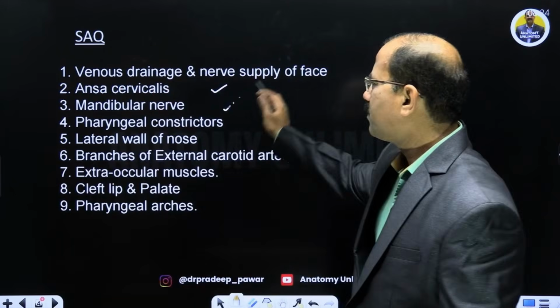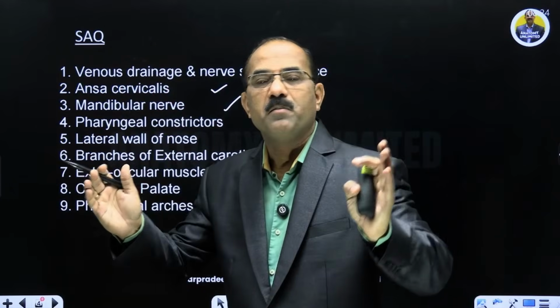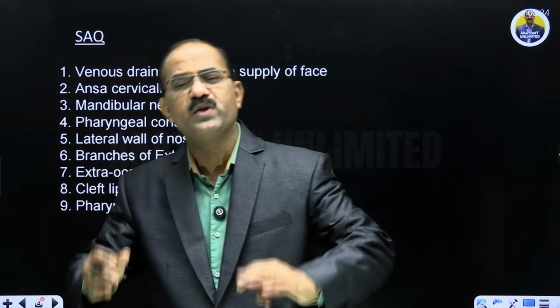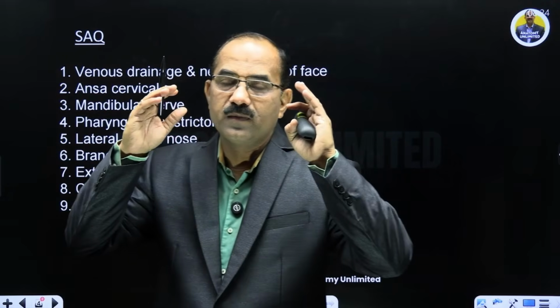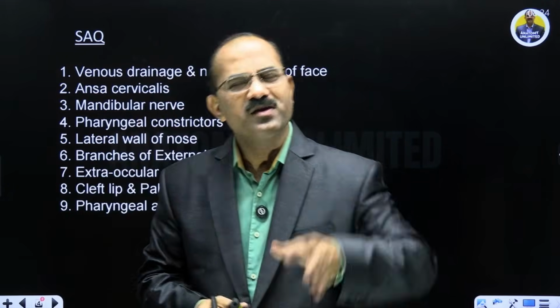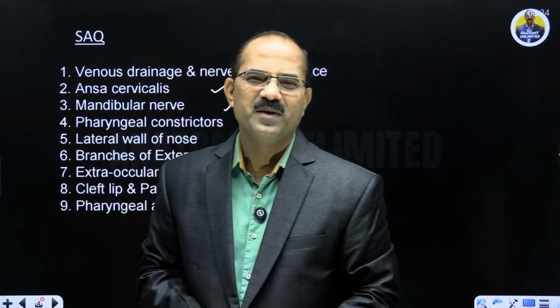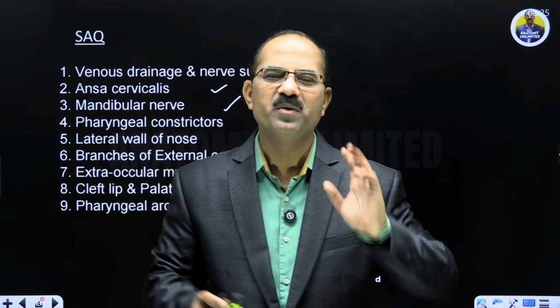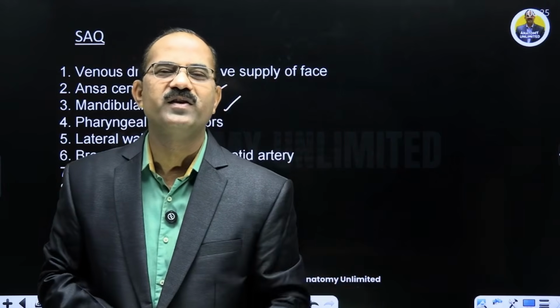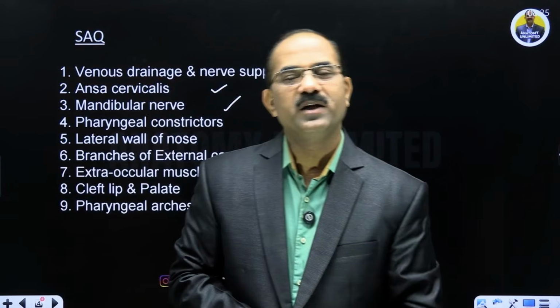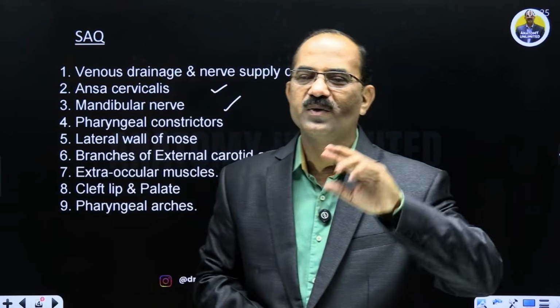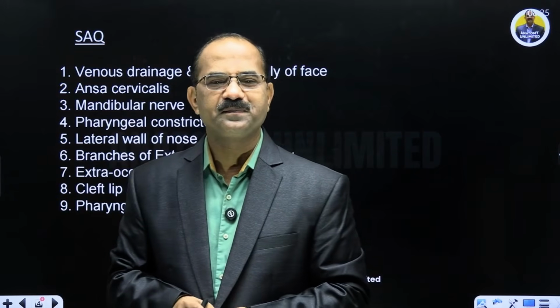Mandibular nerve, but mandibular nerve is a must. Mandibular nerve is very important as a SAQ, and for you to know also, because if you know the mandibular nerve, you know half of the head and neck. Somewhere or the other the branches and divisions of the mandibular nerve always come. So you have to write about the mandibular nerve: trunk, anterior and posterior division, and their branches, okay.